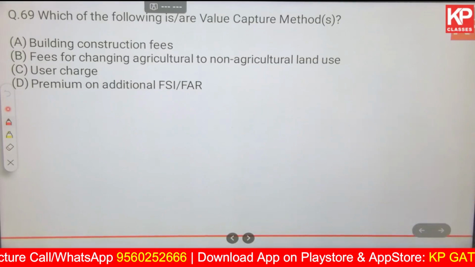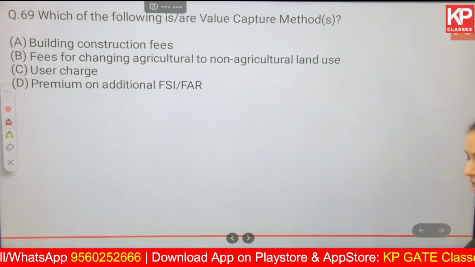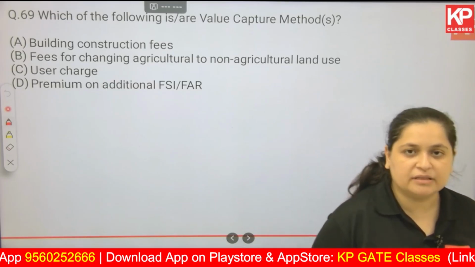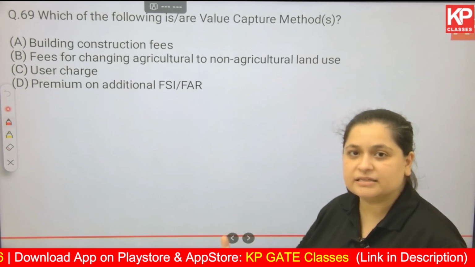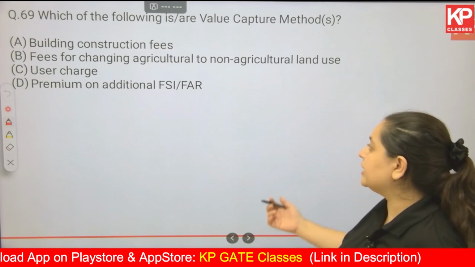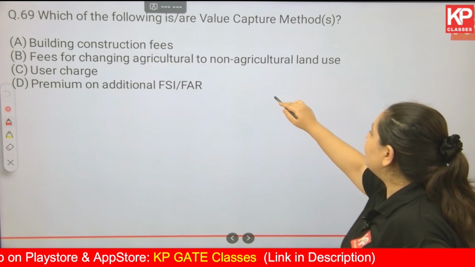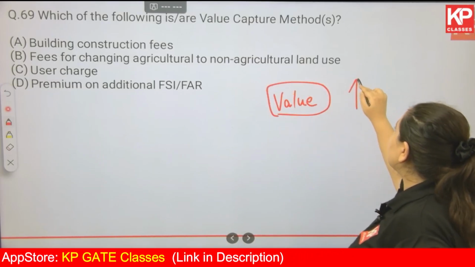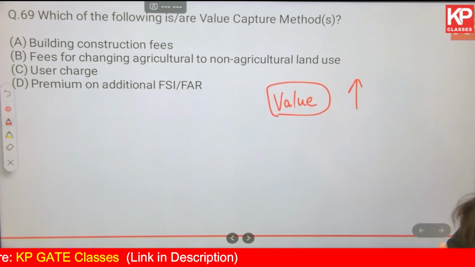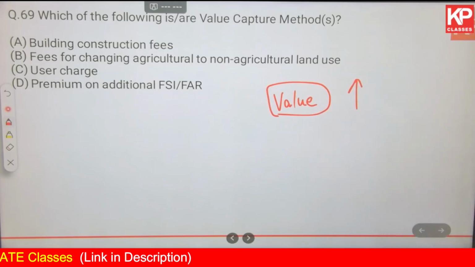Which of the following is our value capture methods? First of all, what is value capture method? Let's say the government has provided certain infrastructure, so planned and executed certain infrastructure in that particular area, because of which the overall value of the land or value of property in that particular area has increased. Okay. Now what will the government do? They will try to get some money or extract some money of the increased land value. They will try to get it from the owners of that place.